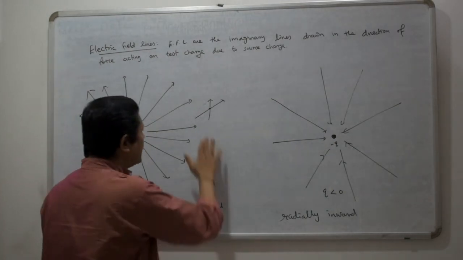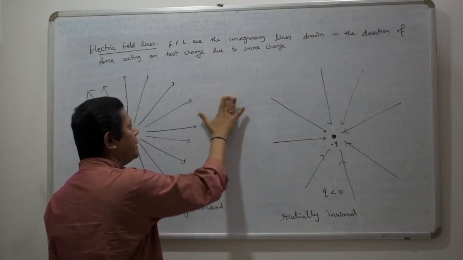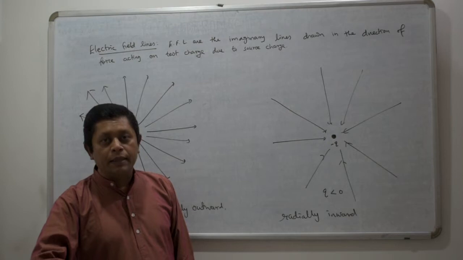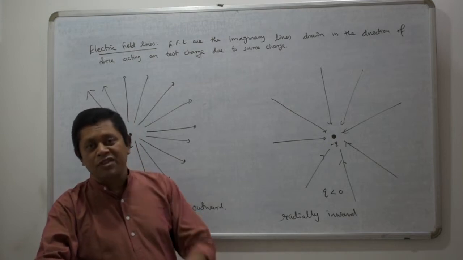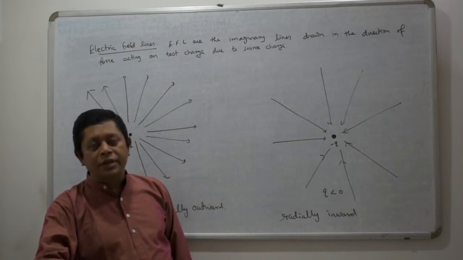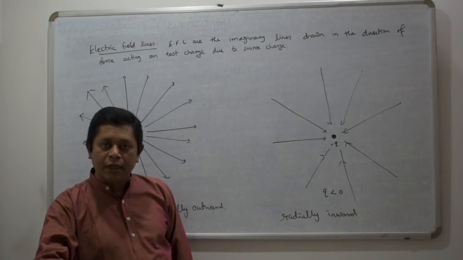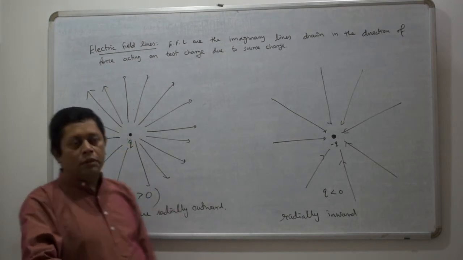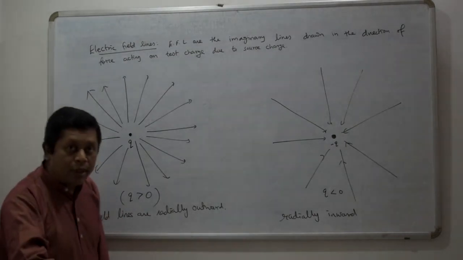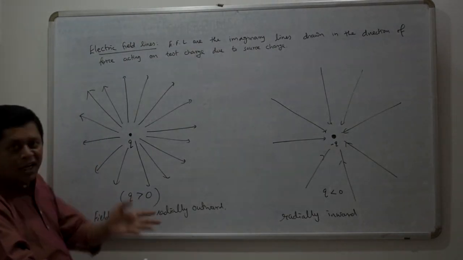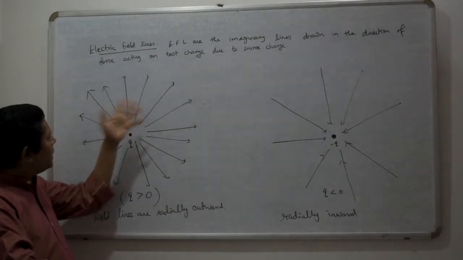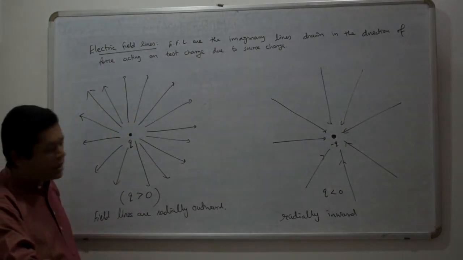The reason is that electric field is a vector quantity, so at any point, if there is an electric field due to more than one charge, there will be a resultant electric field, and that you can get using the vector law of addition. So you will not get two directions, you will get a unique direction, and that's why two field lines never intersect each other. So here you can draw any number of lines, but they will not intersect each other.